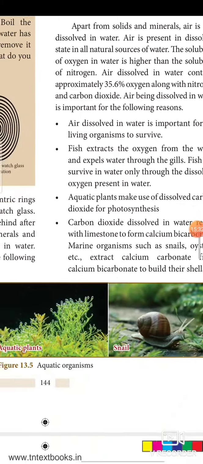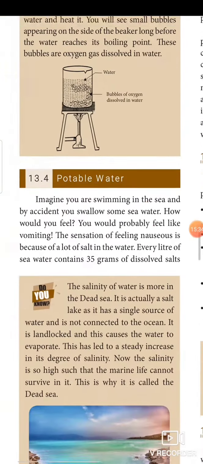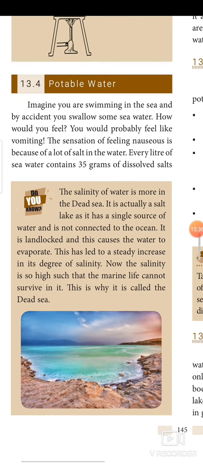Next, we are going to the practical uses of water, that is, potable water. A lot of water is available around the earth, but some is potable and some is not. So let's see the difference. Imagine you are swimming in the sea and by accident you swallow some sea water. How would you feel? You would probably feel like vomiting. The sensation of feeling nauseous is because of a lot of salt in the water.